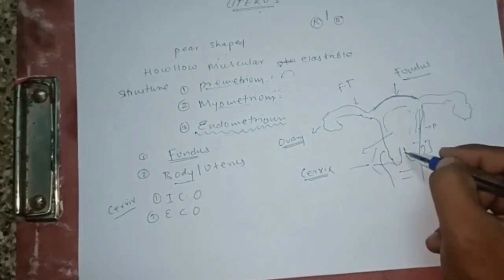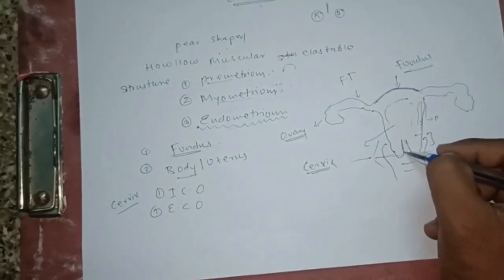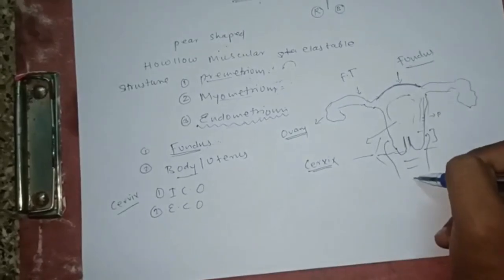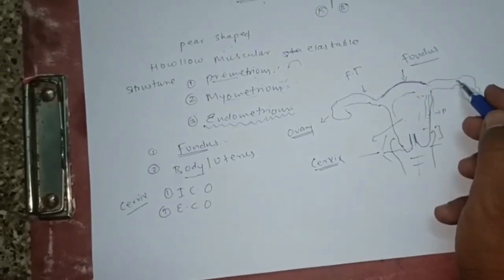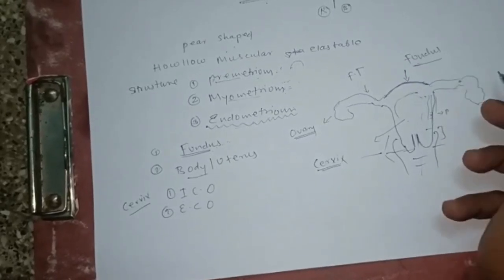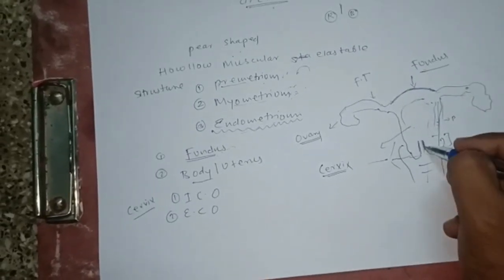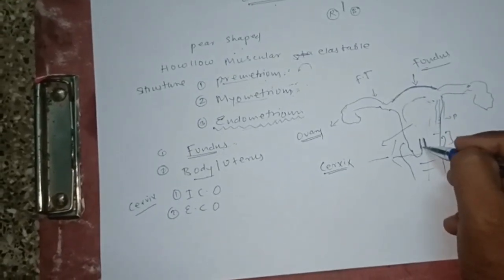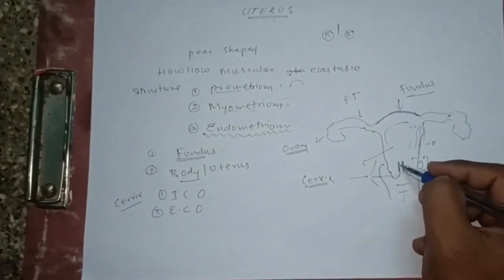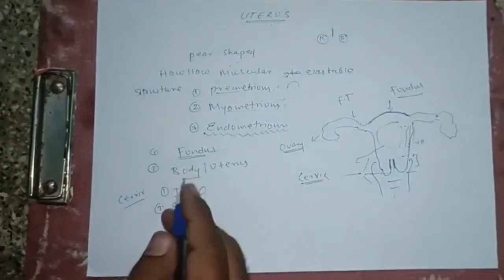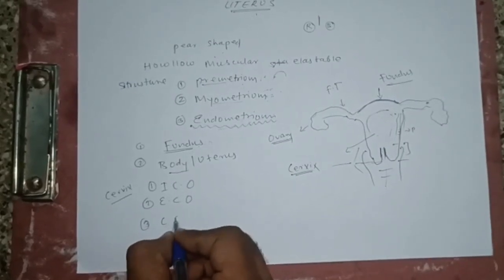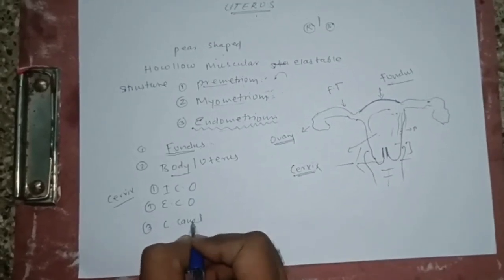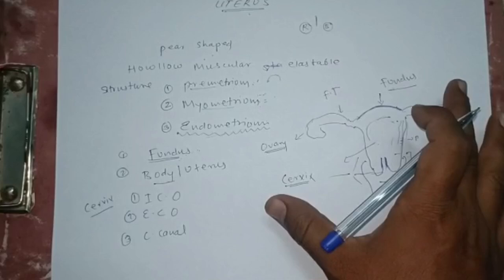After that, here there is a canal-like structure from where the sperm enters into the uterus. If the ovum is there, at that time fertilization will take place. To pass the sperm inside the uterus, there is this canal-like structure, which is known as the cervical canal. So these are the general parts of the uterus.